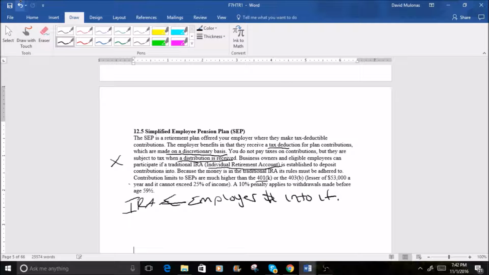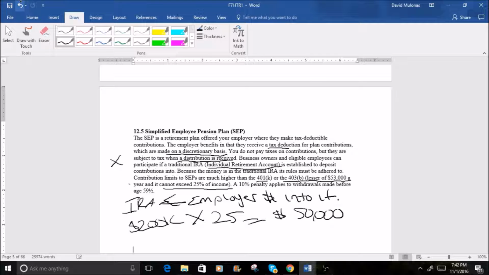Now, on another important note, the contribution limits to a SEP are higher than a 401k or lesser than the 403b. So that gives you more room to put money into. That's the lesser of $53,000 a year, or it cannot exceed 25% of income. Okay? So even if you made $200,000 a year and you wanted to put in 25% of it, that's 50 grand. So there's a lot of money to play with. Most people will never achieve this in a given year.